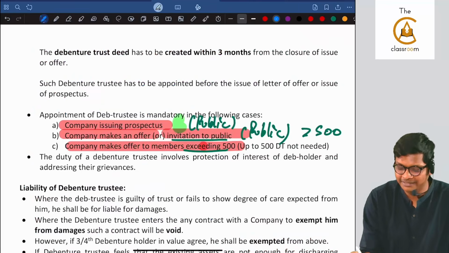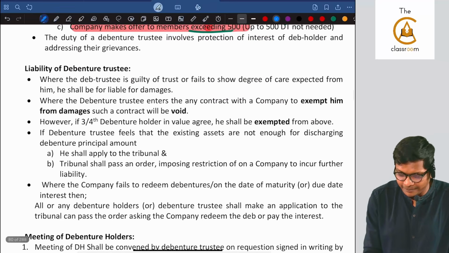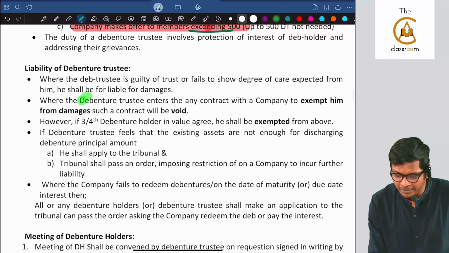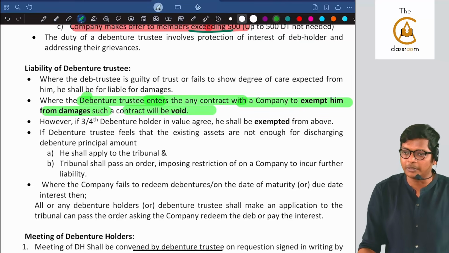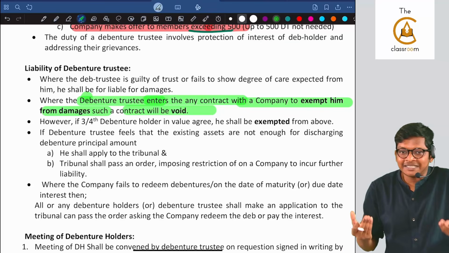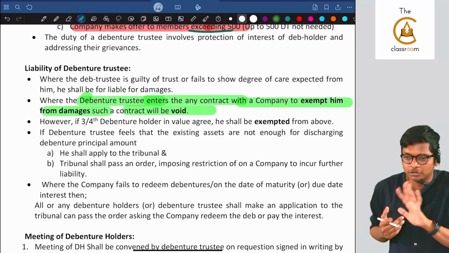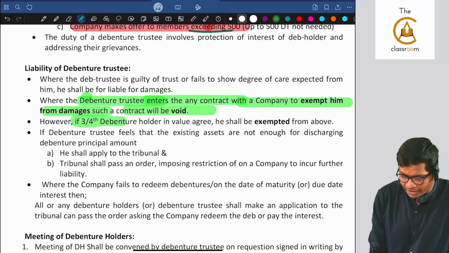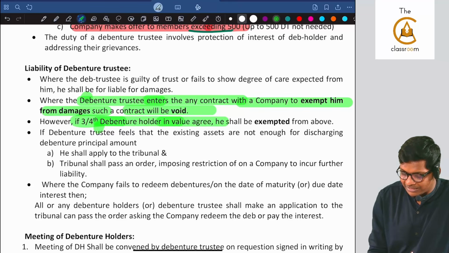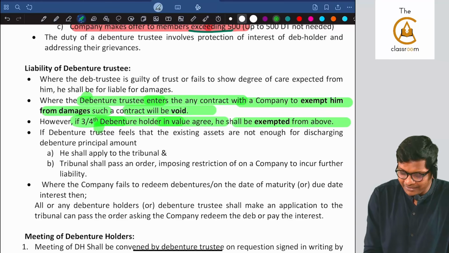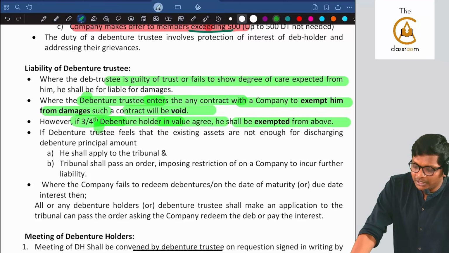Are you following, guys? So look at the responsibility and liability of the debenture trustee, same point in the book. Where a debenture trustee enters into a contract with the company to exempt him from damages, the contract will be void. Like this, for Pratik's defense, he can enter into a contract saying I will never be liable for damages, but such a contract is void. But if 3/4 of debenture holders in value agree, he will be exempt from damages, and only when he has shown adequate responsibility or care.